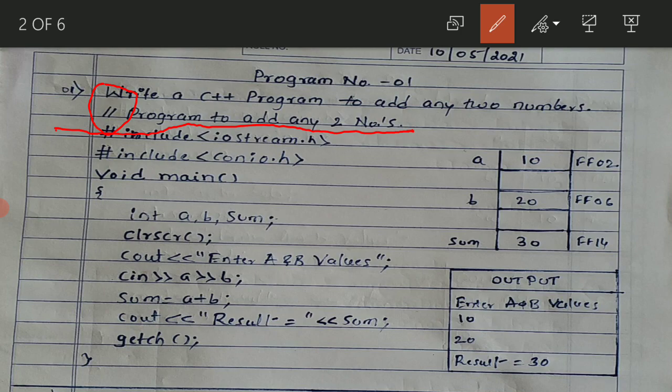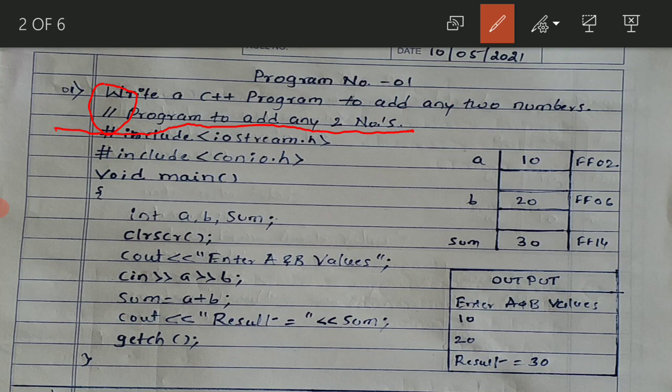Even if you ignore the comment line, there is no problem for the execution of the program. So our first line is a comment line, starting with a double forward slash, and this particular line is not going to be executed.